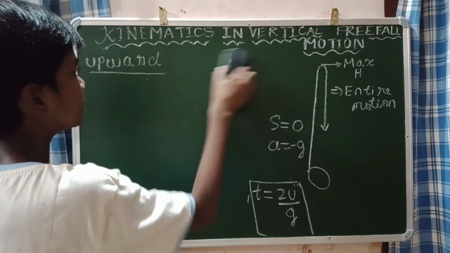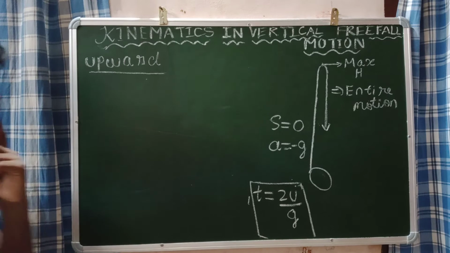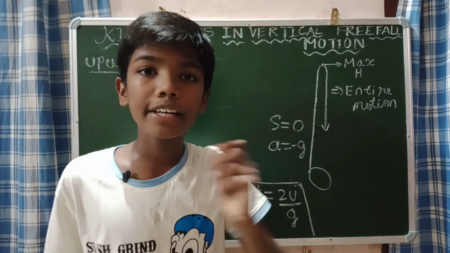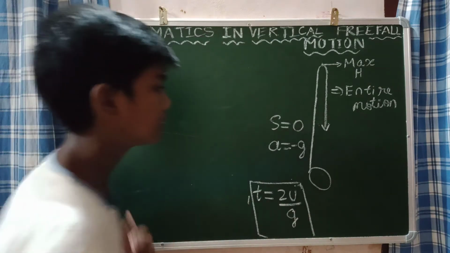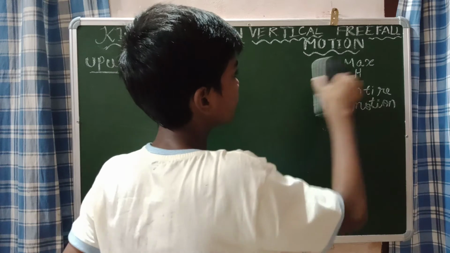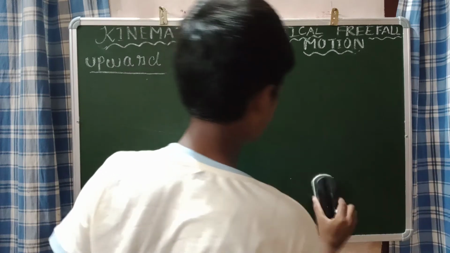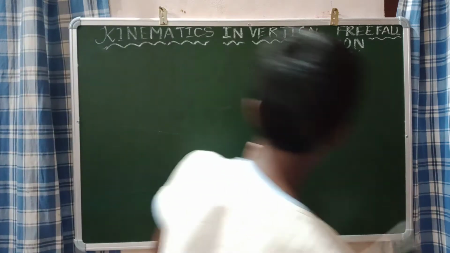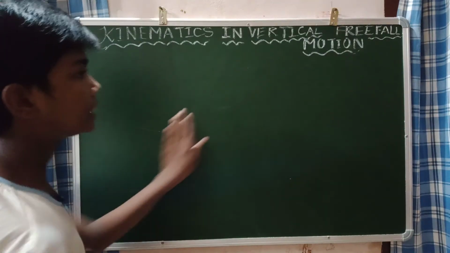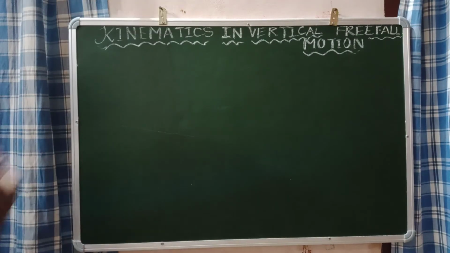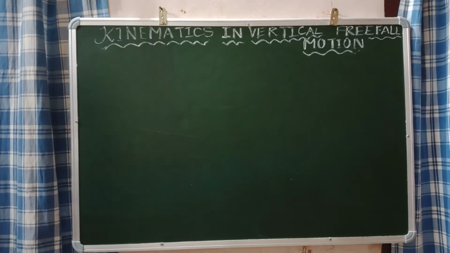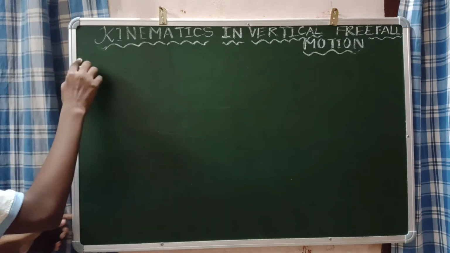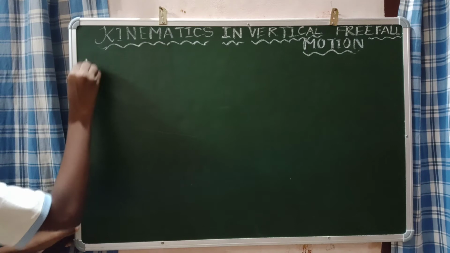Let us move on to an object thrown vertically downward. What will happen in that? Let us see that. I will rub all the things, okay? Because we have finished when an object moves vertically upward and downward. Let's see what will happen in that. That is also a very simple thing. So what we are going to do now is when an object is thrown downward,